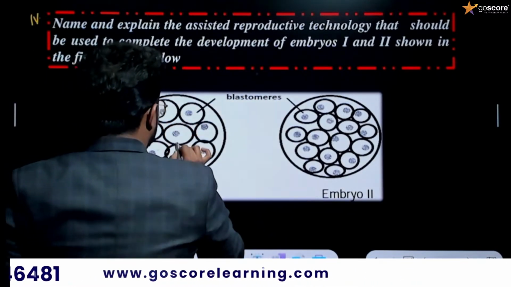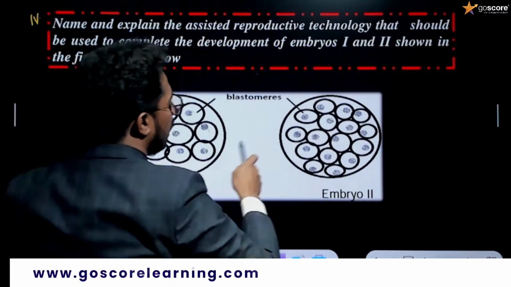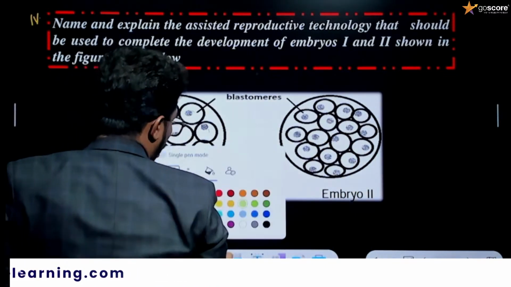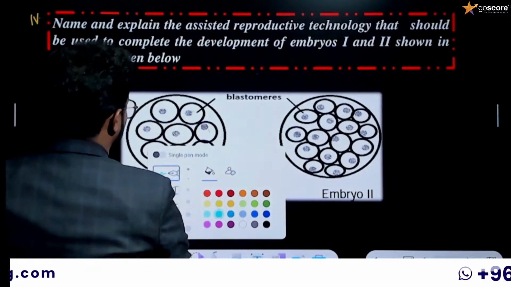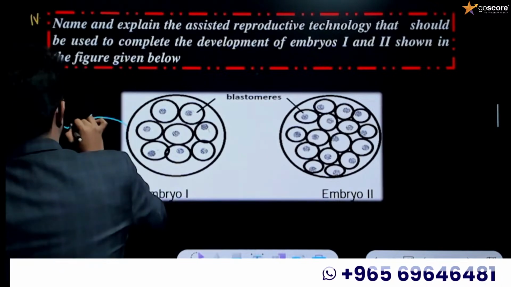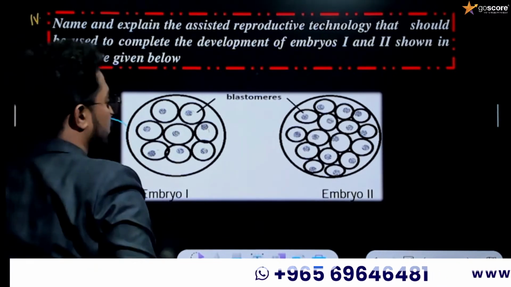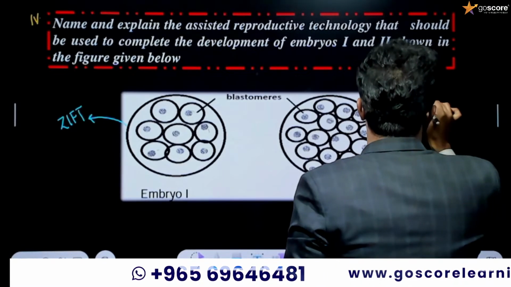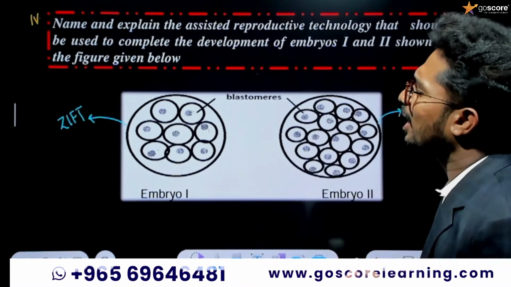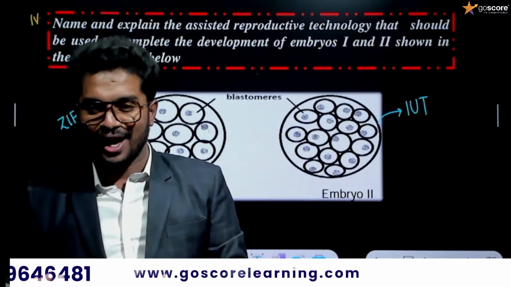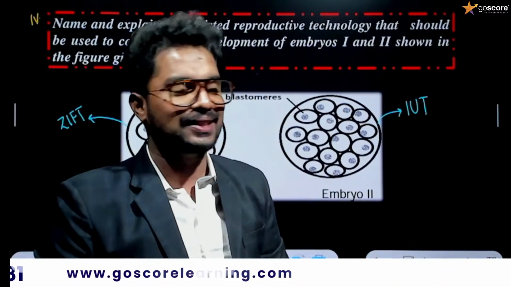1, 2, 3, 4, 5, 6, 7, 8 blastomeres are there. And here, we can say that more than 8 blastomeres are there. And what technique will be used for this? For embryo 1, we will be using the technique known as ZIFT, that is zygote intrafallopian transfer. And for embryo 2, we will be going for IUT, that is intrauterine transfer. I have given all the ideas regarding this concept. It is your duty to give an explanation regarding all this concept itself.